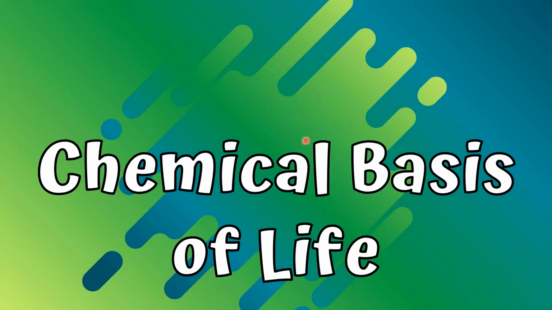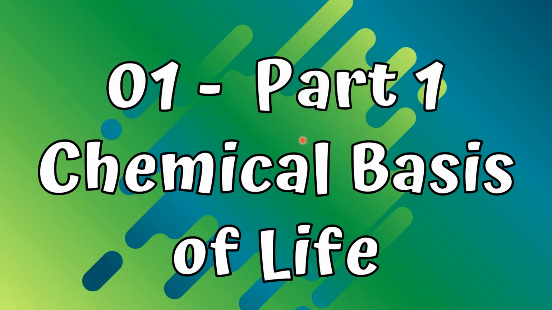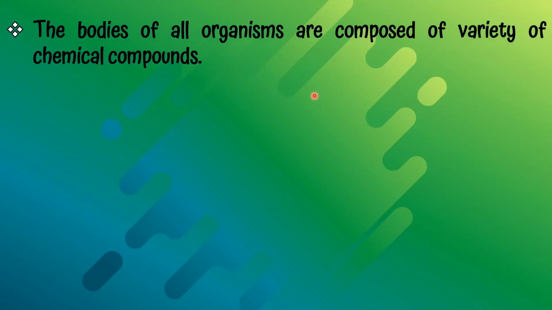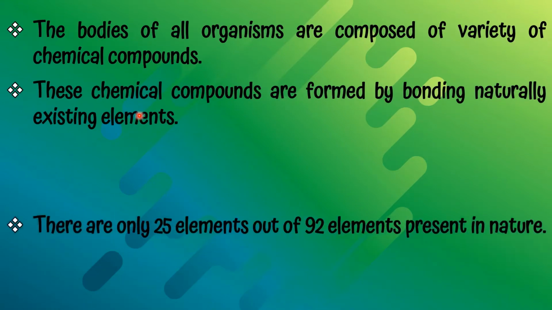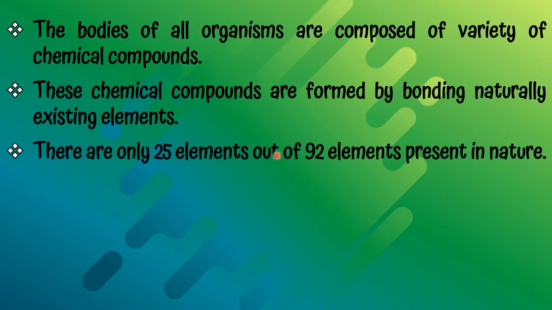Chemical basis of life. I am doing this as part 1 and part 2, so this is part 1. The bodies of all organisms are composed of variety of chemical compounds. These chemical compounds are formed by bonding naturally existing elements. There are 25 elements out of 92 elements present in nature. These 92 elements can be seen in periodic table.